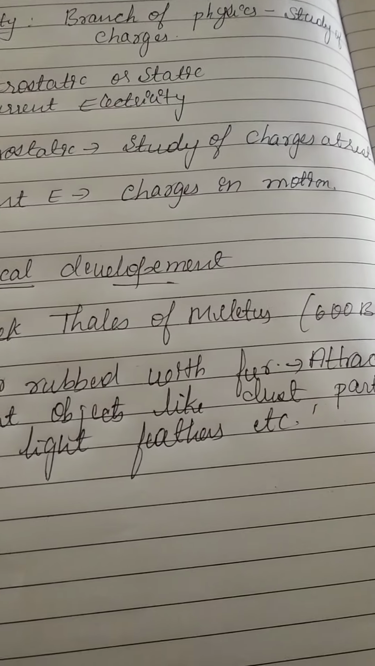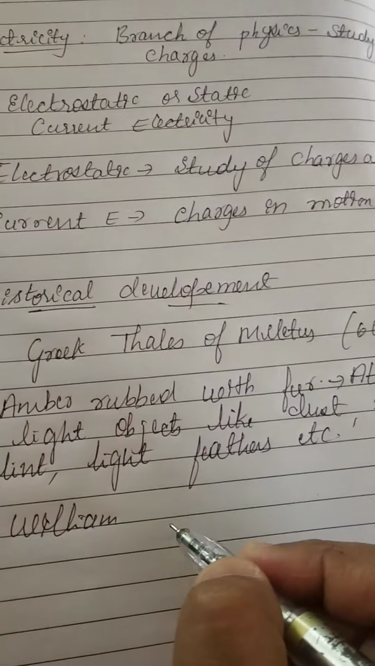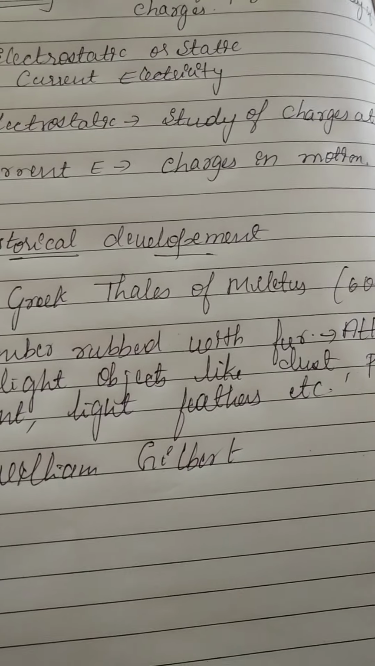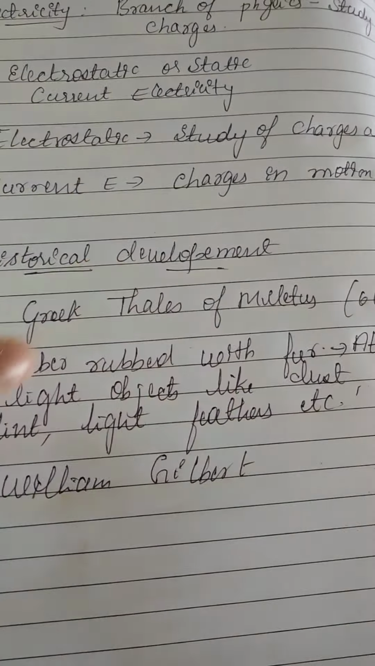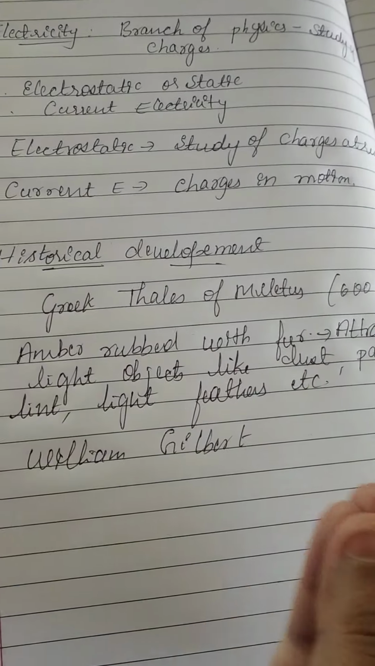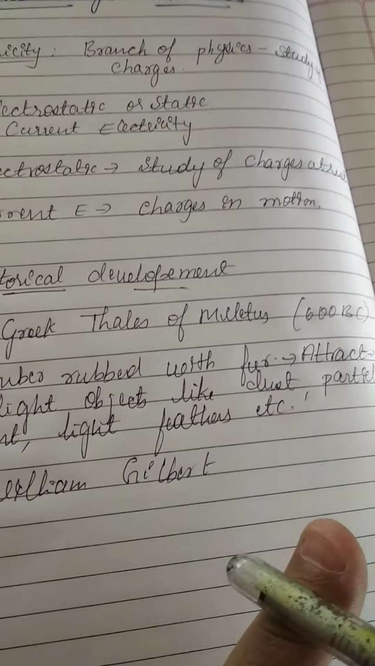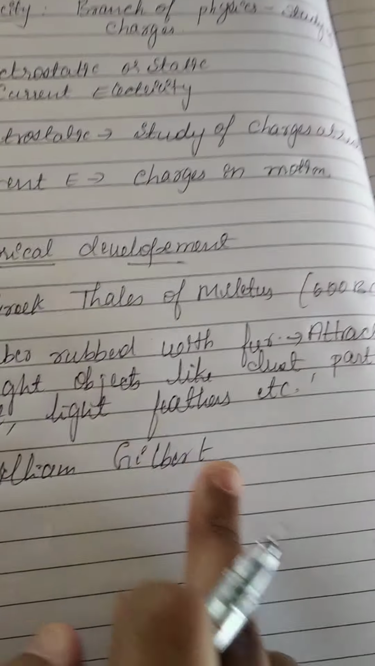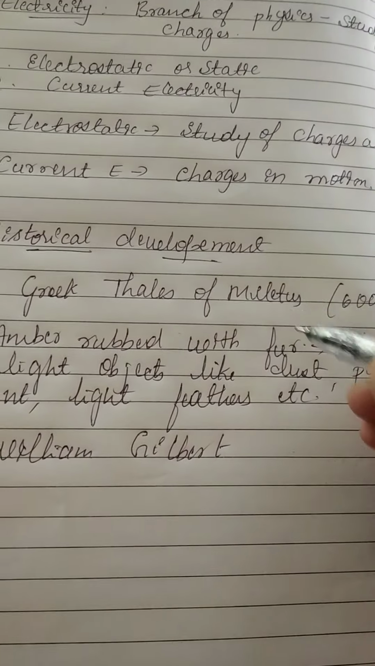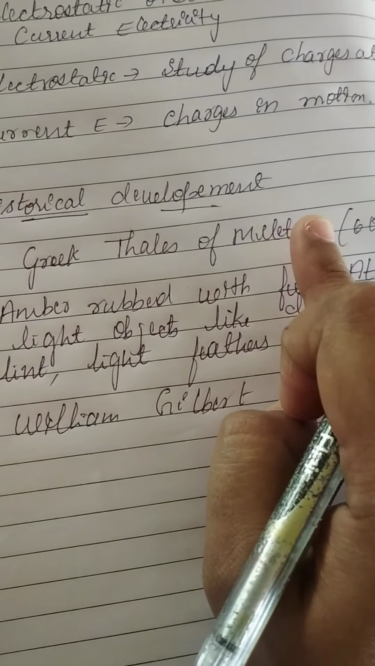After some decades, another scientist, William Gilbert, made a systematic study of this assumption of Thales of Miletus: when amber is rubbed with fur, it attracts particles like lint, light feathers, or dust particles. William Gilbert studied this phenomenon using a systematic method.